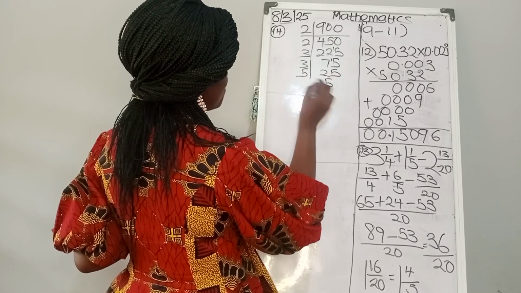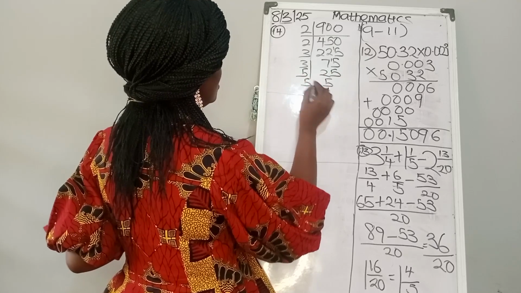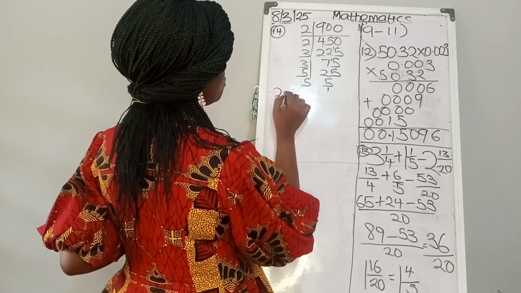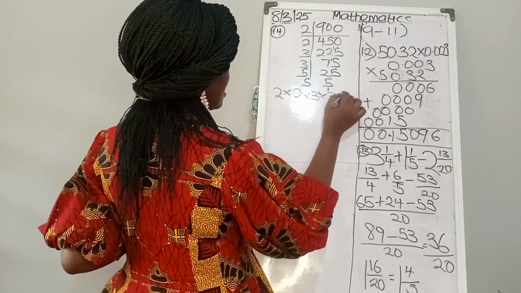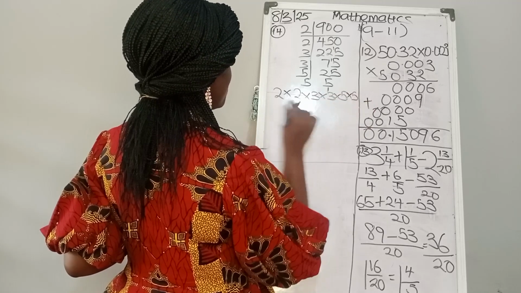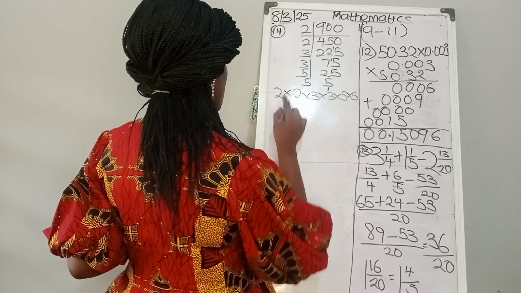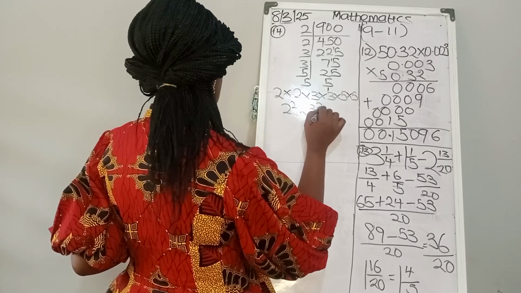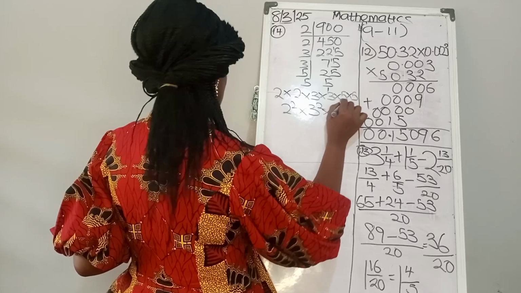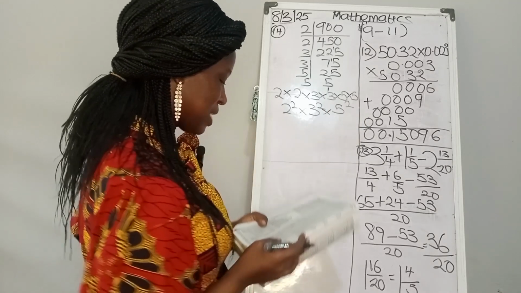5 in 5, that is 1. So let's take what we have. We have 2 times 2 times 3 times 3 times 5 times 5. So that will be what? 2 squared multiplied by 3 squared multiplied by 5 squared. Let's see if we have it in our answer. Yes, we have it as option D.